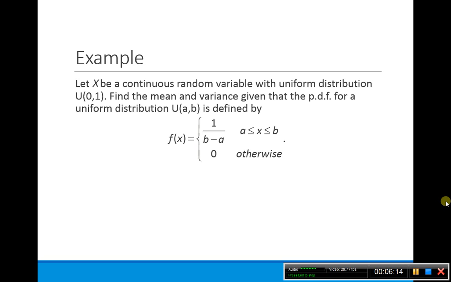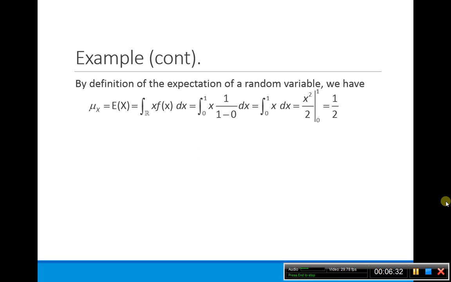So another example, let x be a continuous random variable this time, with a uniform distribution on the interval 0, 1. In general, the PDF for a uniform distribution on the interval a to b is defined as 1 over b minus a whenever x is on that interval a to b, and 0 otherwise.